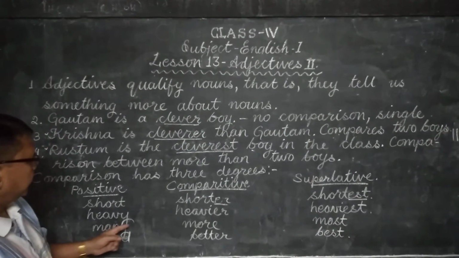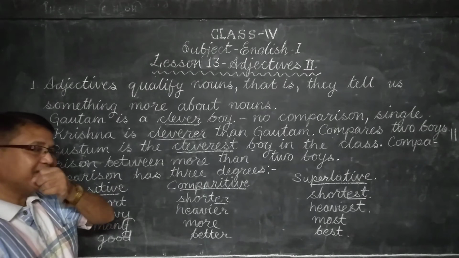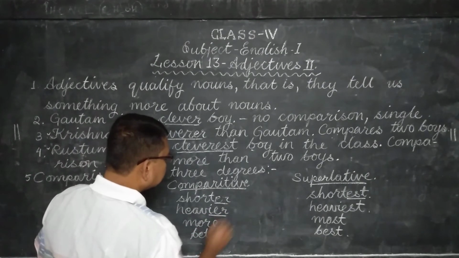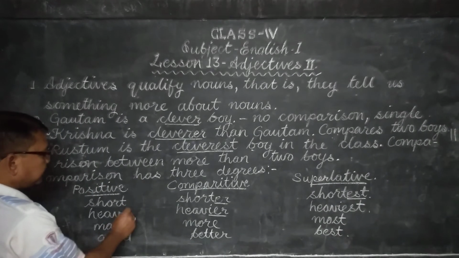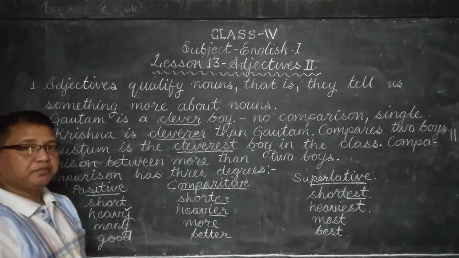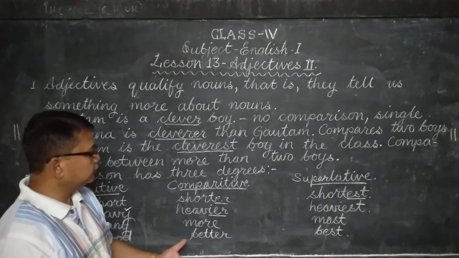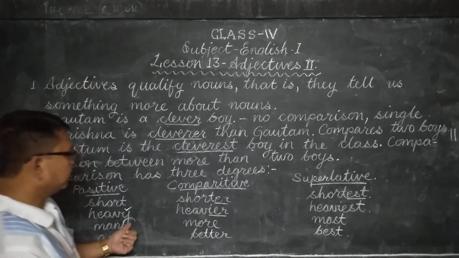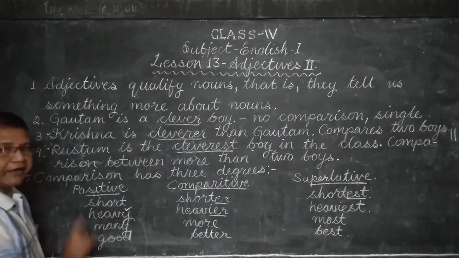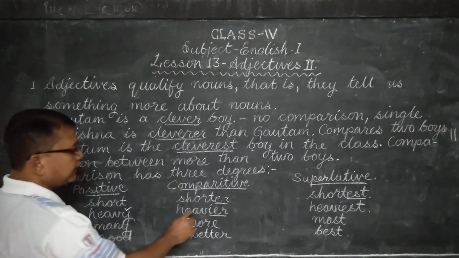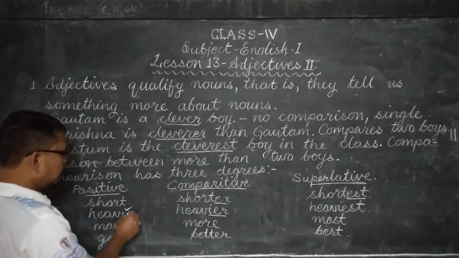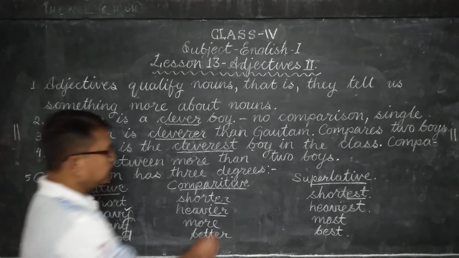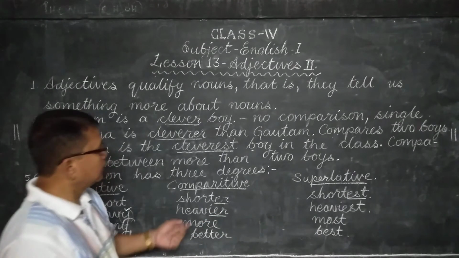Here you see heavy, heavier. In some cases, we add IER. If the adjective is ending in Y, the comparative is formed by adding IER and omitting Y. Like heavy, heavier. This Y has been omitted and I have added IER. It is comparative.